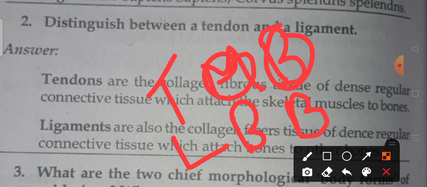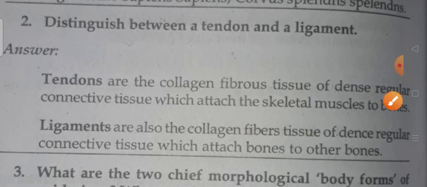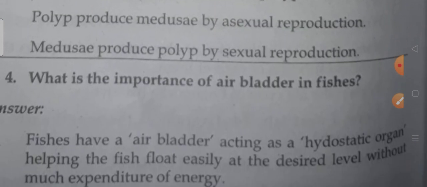So tendons are a type of regular connective tissue attached from muscle to bone. That is known as tendons. Ligaments are also regular connective tissue, which attach bone to bone. Is it clear? So that is the differentiation between tendon and ligaments. TMB, LBB. Okay, so next coming to this one.